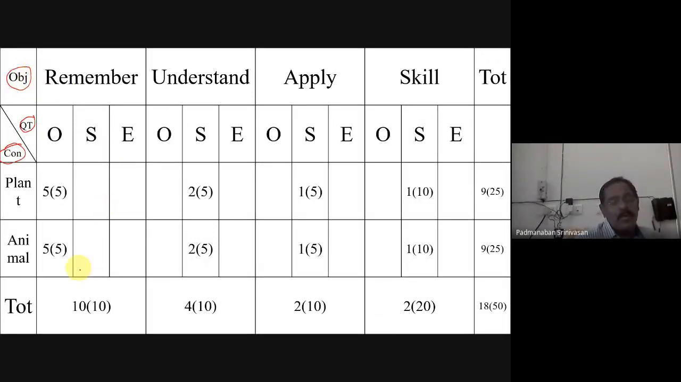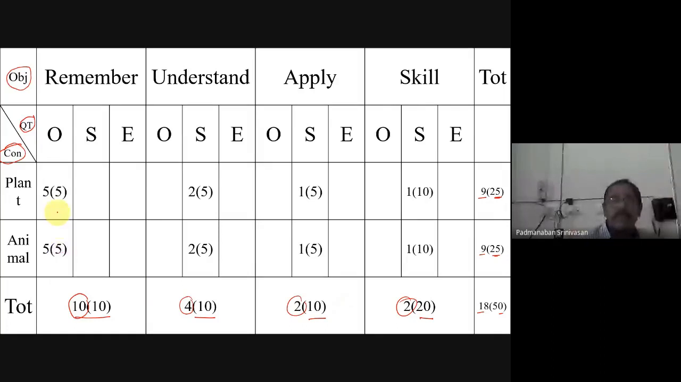See, for plant kingdom, we have taken 9 questions of 25 marks. For animal kingdom, we have taken 9 questions of 25 marks. Put together, we have 18 questions of 50 marks. That's our idea. We have taken a question paper with a maximum of 50 marks. We also said that in remember we will take 10 marks, in understand 10 marks, in apply 10 marks, and skill 20 marks. Outside the bracket we have the number of questions: 10 questions of 10 marks, 4 questions of 10 marks, 2 questions of 10 marks, 2 questions of 20 marks.